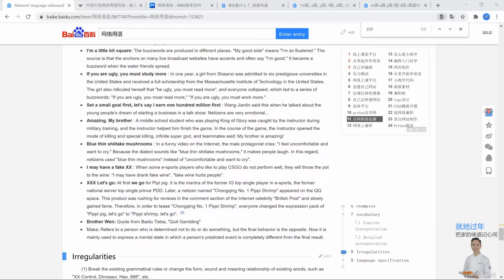Some other ones would be cheese, right? To almost cheat or do something that's not as intended. To nerf, a reference to Nerf guns, and how the bullets are so soft that it means to make something weaker. And BM, which stands for bad manners. I encountered BM on Hearthstone actually, and then you can see some of that stuff on The Score esports. They cover some of that stuff.